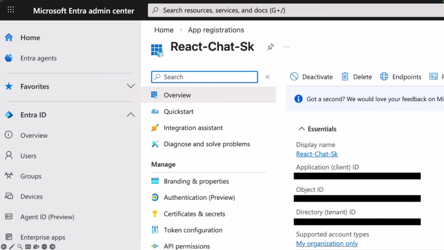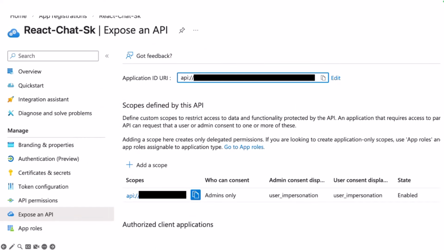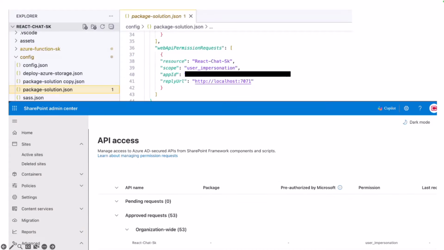First of all, we have to create an app registration. In this app registration, we have to expose our API. And when we have exposed our API and set the permissions, we have to enter it in our SharePoint solution. In this SharePoint Framework solution, we have the package solution, and we can give API permissions here. As soon as we have entered this permission, during installation we get the app access side, and we can approve it so that this is allowed tenant-wide.